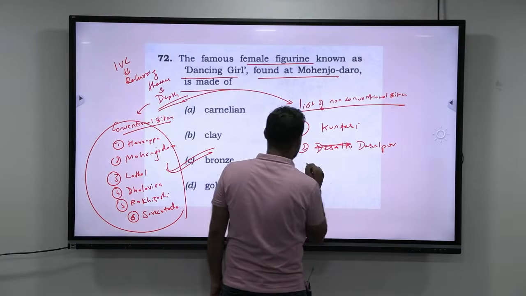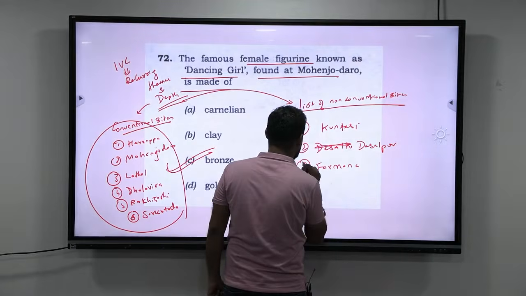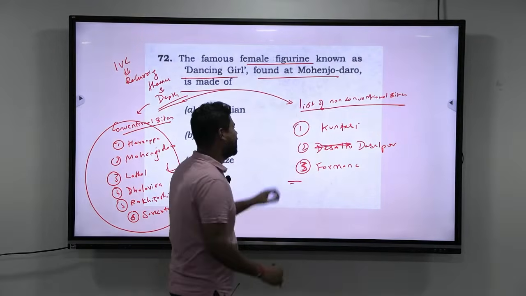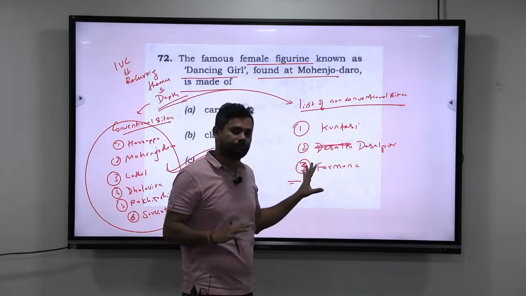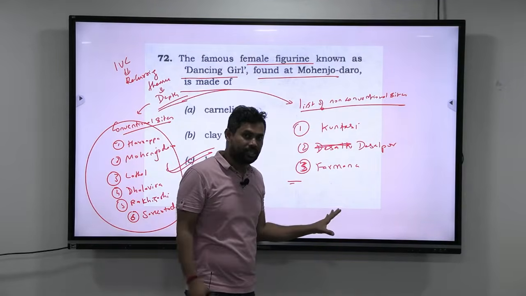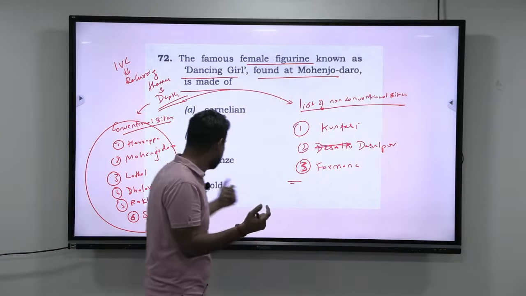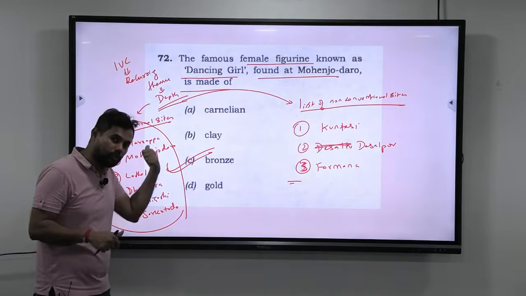For example, Farmana. Okay, so these are all non-conventional sites. I'm just telling 3. There are more than 50. So make a list of non-conventional sites. They can ask which of the following sites belong to IVC, or they can ask you a little bit in depth about these sites.